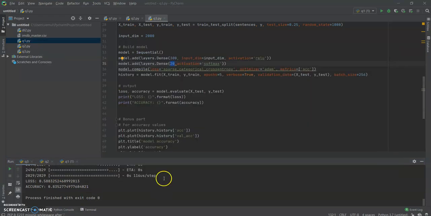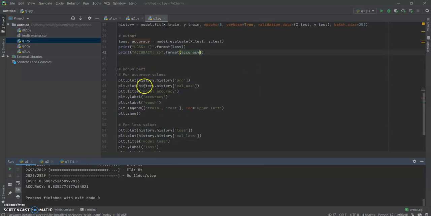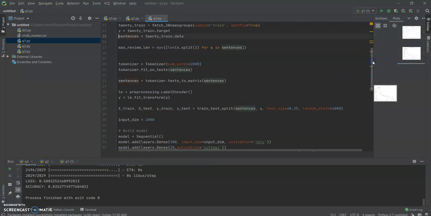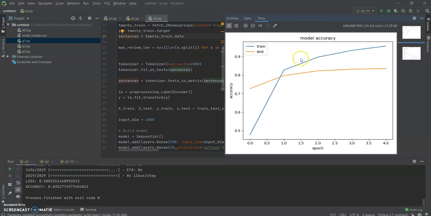For the bonus part I have been asked to plot the graphs using the history method. I have used one graph for accuracy and one graph for the loss values. So here are the graphs for that. This is for the model loss, for the training dataset and for the testing dataset, and this is for the model accuracy for the training and the testing datasets.